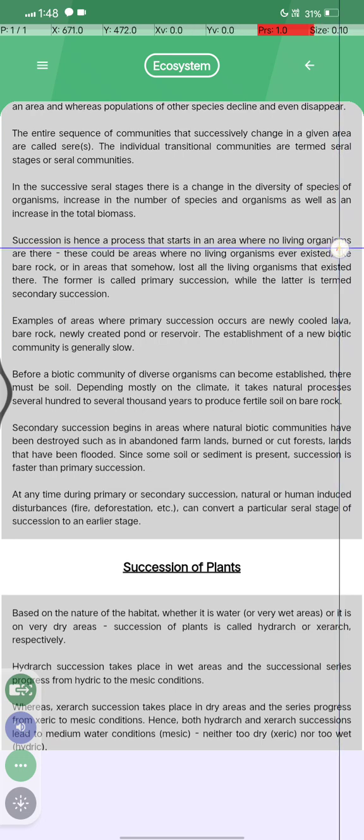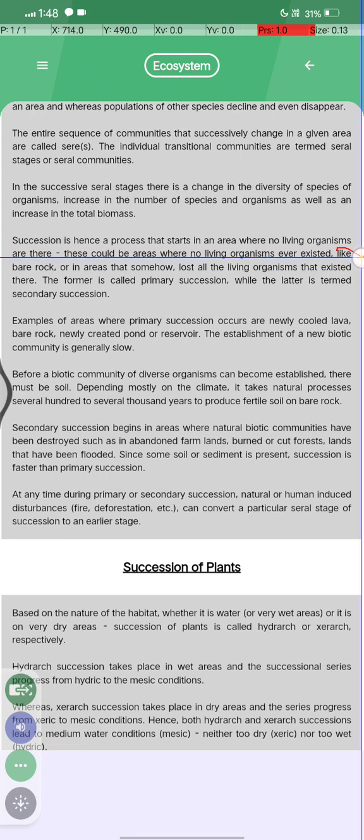Succession is hence a process that starts in an area where no living organism is there. This could be an area where no living organism ever existed, like bare rock, or an area that somehow lost all the living organisms that existed there. The former is called primary succession, while the latter is termed secondary succession.